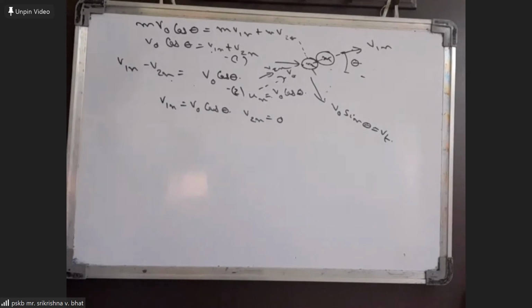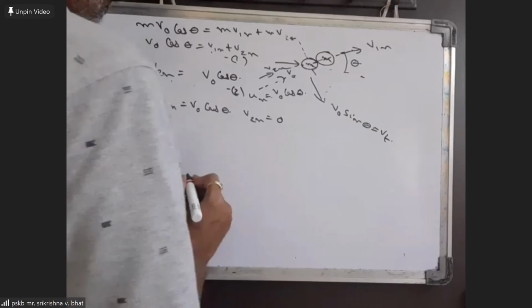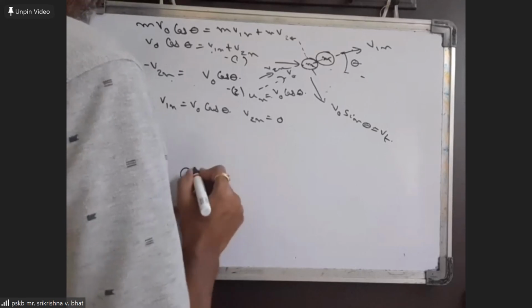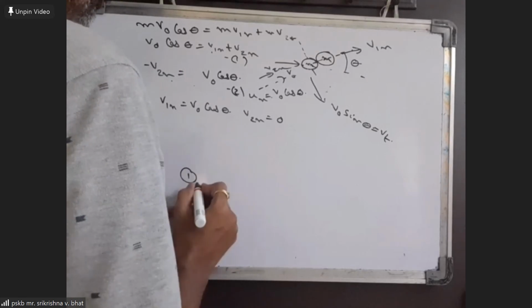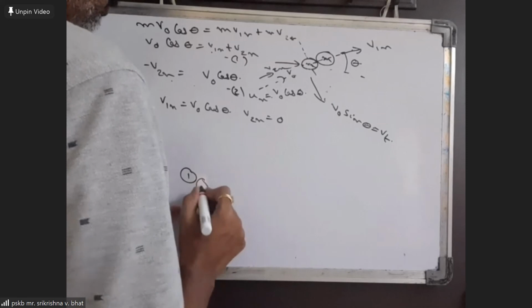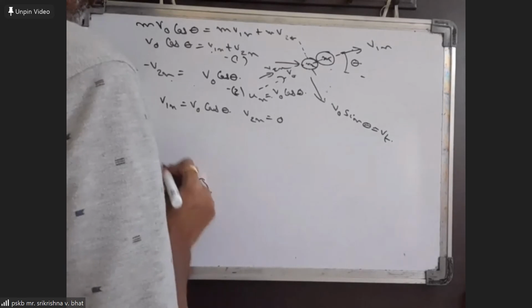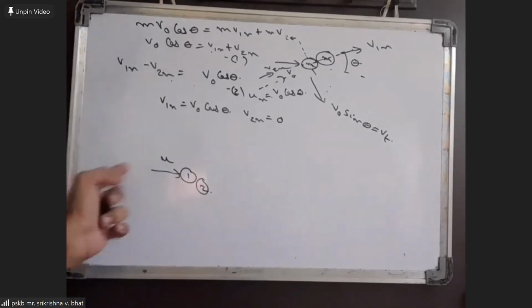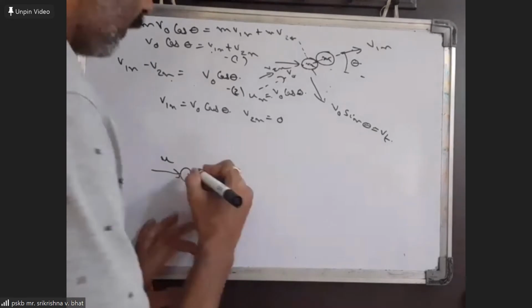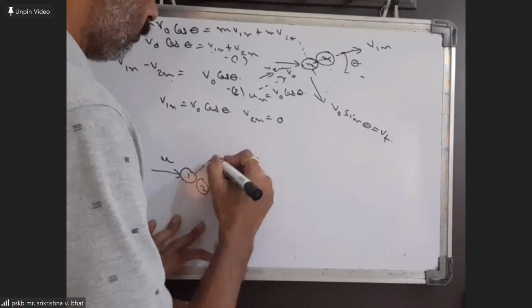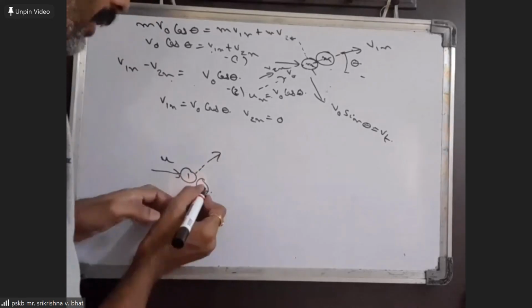Here it's given that a body collides with two other identical masses, and after two collisions, it moves in the same direction. Let us suppose this is the first mass. It collides with the second mass with initial velocity u, and after collision with the second mass, it moves like this, and the second mass moves this way.